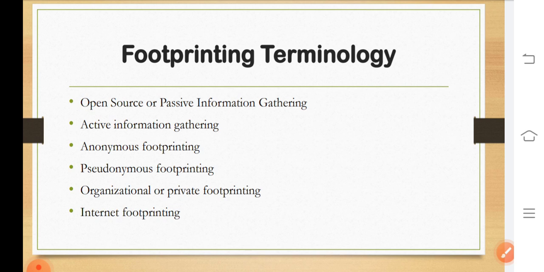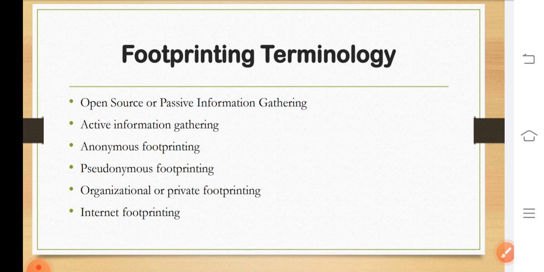Next terminology, pseudonymous footprinting. Pseudonymous footprinting refers to the process of collecting information from sources that have been published on the internet, but is not directly linked to the author's name.